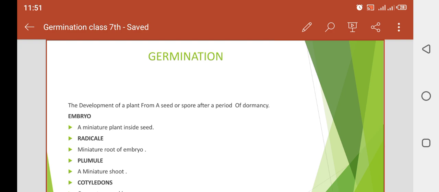So what does it mean by dormancy? Dormancy is the resting period of the seed, the period in which the conditions are not favorable and the seed can't grow into a new plant. So this is called dormancy. So what does it mean by germination? It is that in which the seed, or the embryo, grows into a new plant. So what does it mean by the embryo?